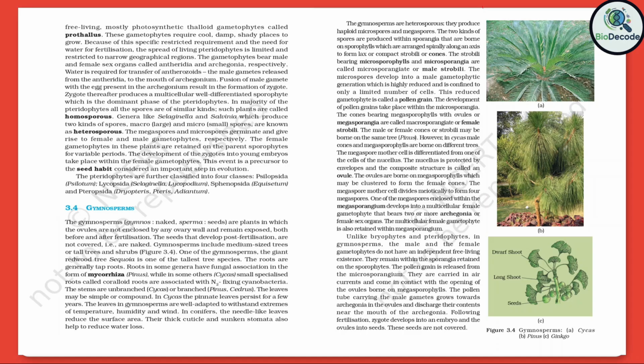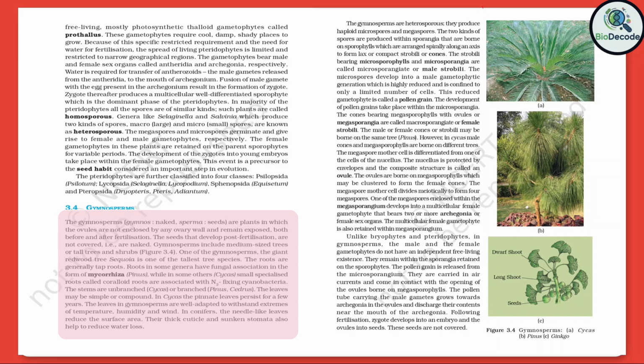Gymnosperms. The gymnosperms (gymnos, naked; sperma, seeds) are plants in which the ovules are not enclosed by any ovary wall and remain exposed, both before and after fertilization. The seeds that develop post-fertilization are not covered, that is, are naked. Gymnosperms include medium-sized trees or tall trees and shrubs. Figure 3.4. One of the gymnosperms, the giant redwood tree Sequoia, is one of the tallest tree species.